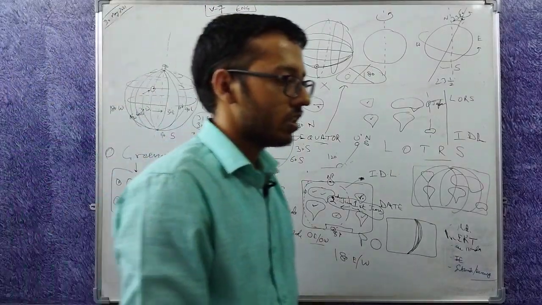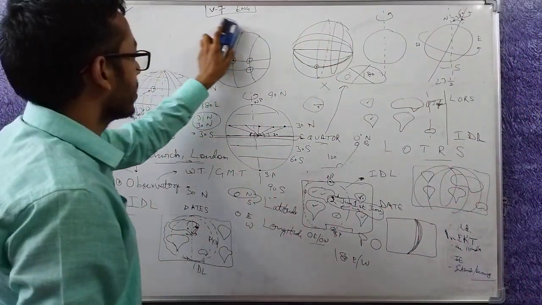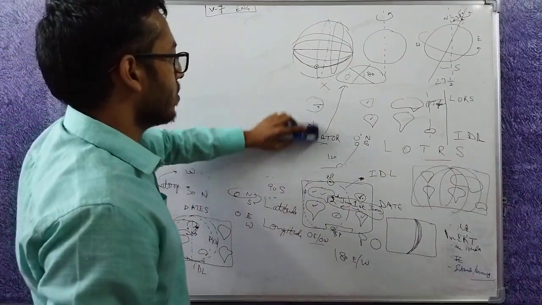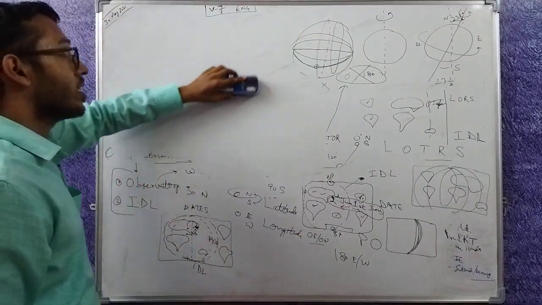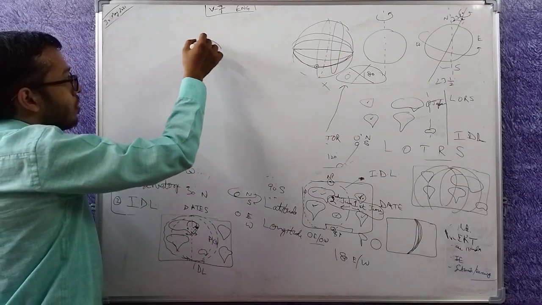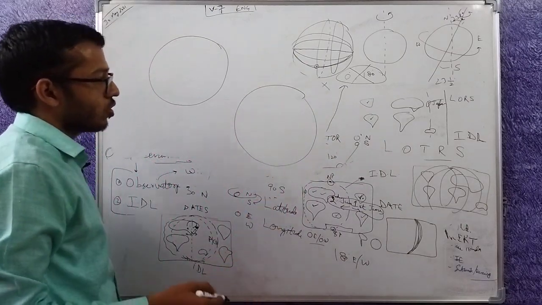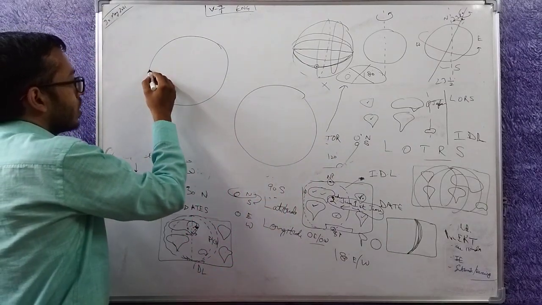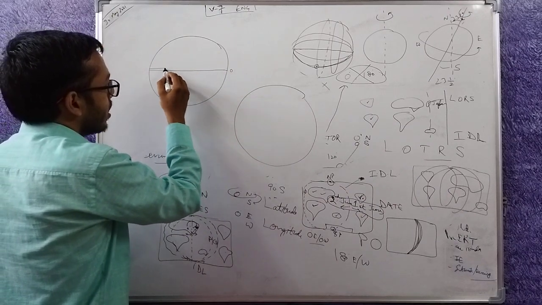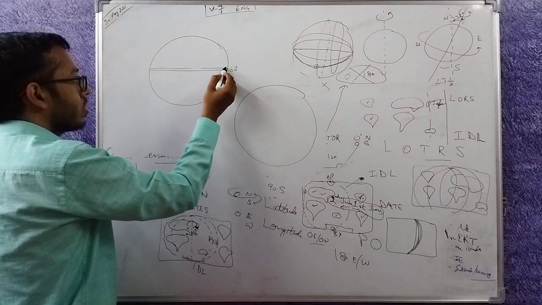Now second thing, the distance between two longitudes. The distance between two latitudes is the same all over the earth. The distance between two longitudes varies a lot from 0 to maximum. How? Here is 0 degree, then there is 1 degree north, this is 0 degree north or south.